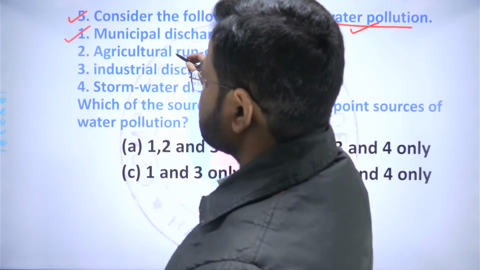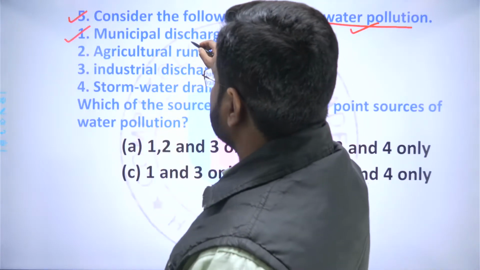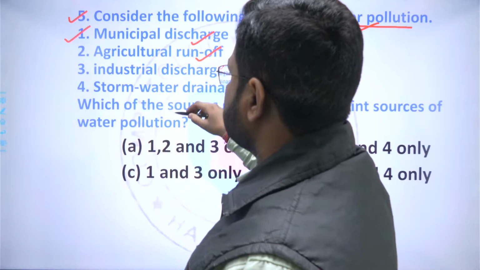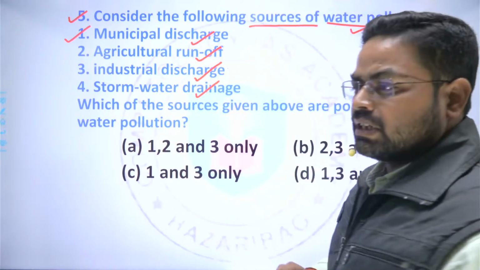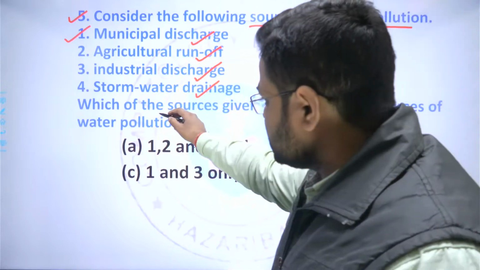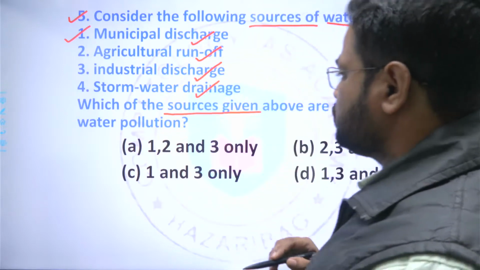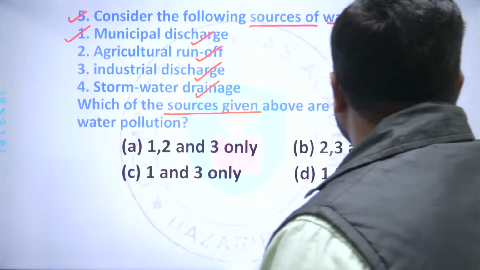So here the question lists municipal discharge, agricultural runoff, industrial discharge, and stormwater discharge. And thereafter the question is, which of the sources given are point sources?